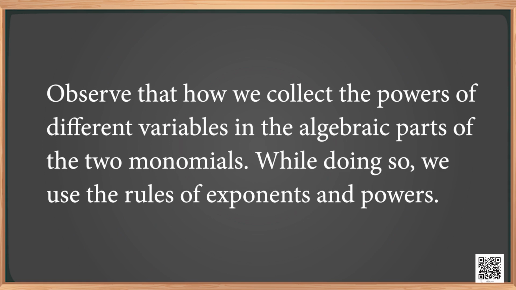Observe how we collect the powers of different variables in the algebraic parts of two monomials. While doing so, we use the rules of exponents and powers.